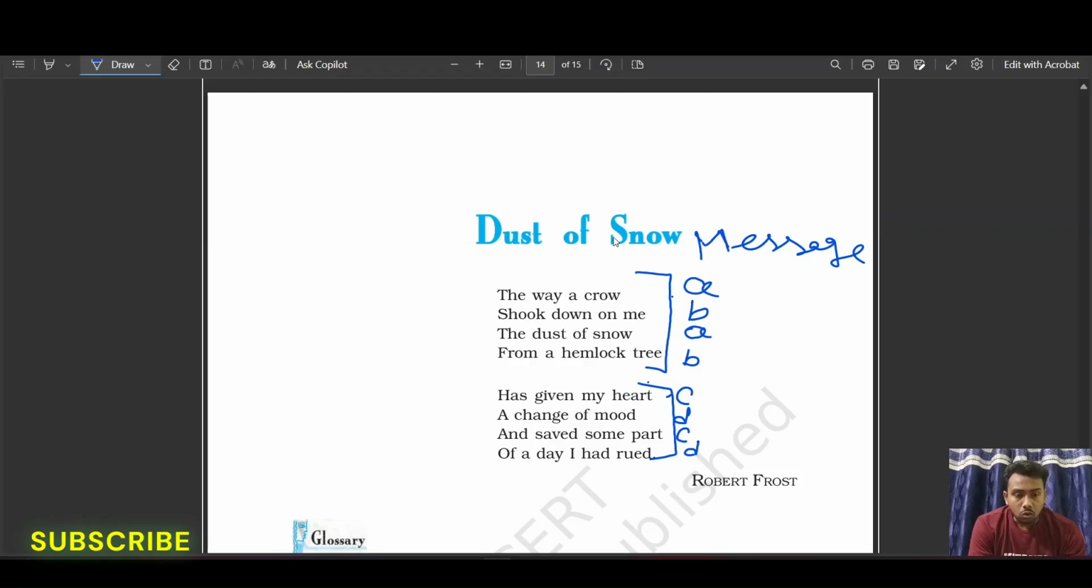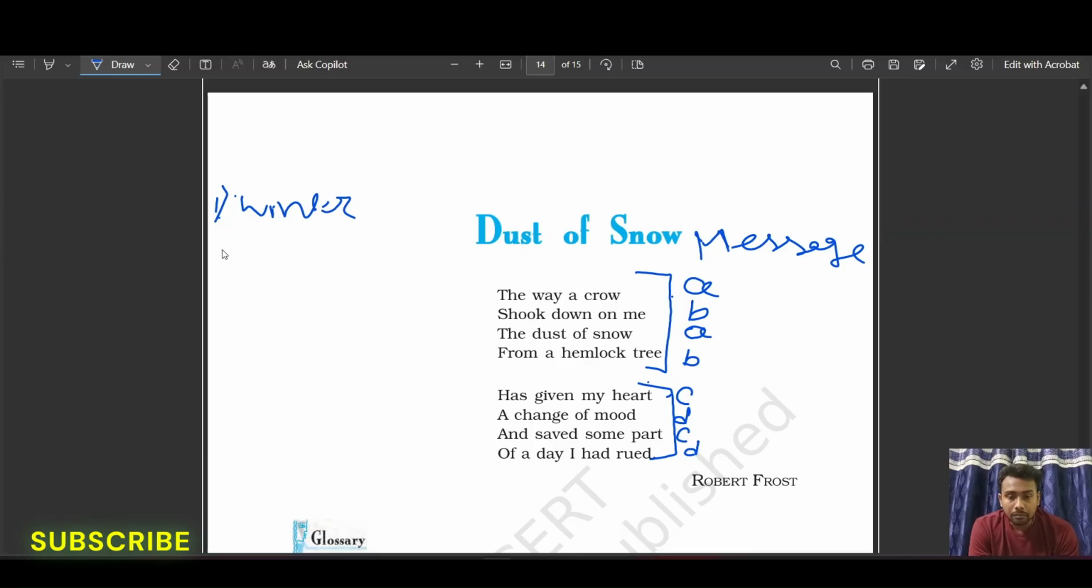Now dust of snow. What does this mean? Dust of snow means flakes of snow, the pieces of snow. So actually what happens in the poem? The speaker is walking through a desolate area where there is only snow everywhere. And that means we understand the first point here, that this is which season? The speaker here talks about the winter season.